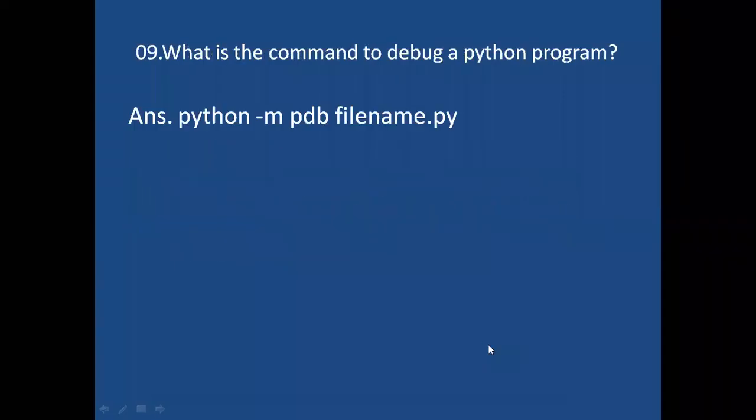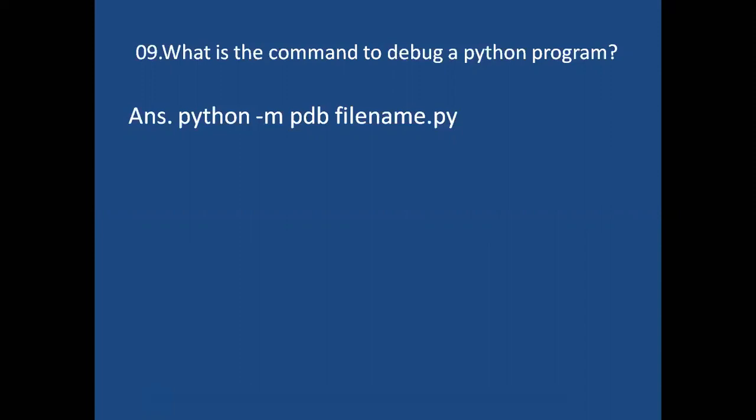Next question. What is the command to debug a Python program? What command do we have to use if we want to debug our Python program? This is the command: python -m pdb, Python debugger, file name .py. We have to take the file name .py. By using this, we can debug our Python program. Python -m pdb file name .py is what we use to debug our Python program.